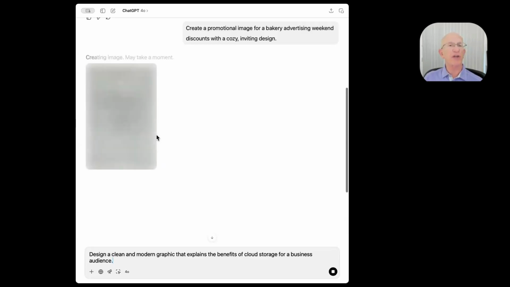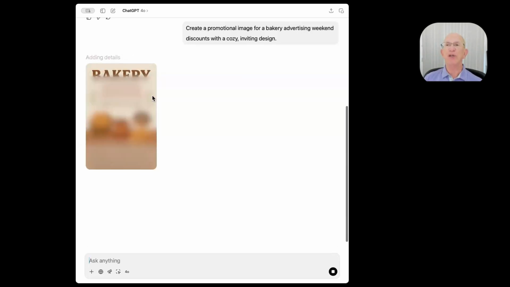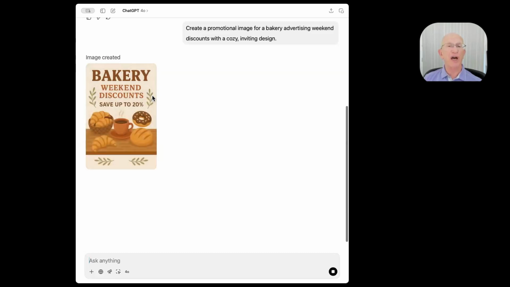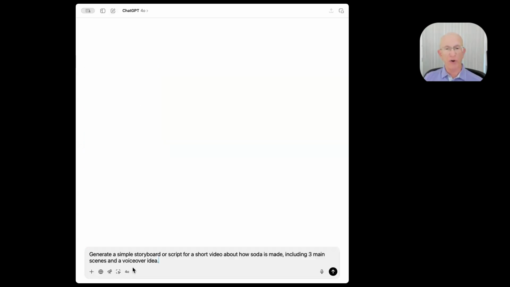It'll generate a graphic. And this is unique. It's not like stock images, but stock images are really good quality too. But this is a bakery, an image for weekend discounts with a cozy, inviting design. So probably the bakery colors, weekend discounts makes sense. That's what I wanted. Got the text right and got some of the nice bakery items here too. Okay, that's pretty good.